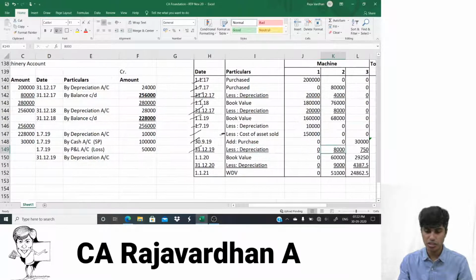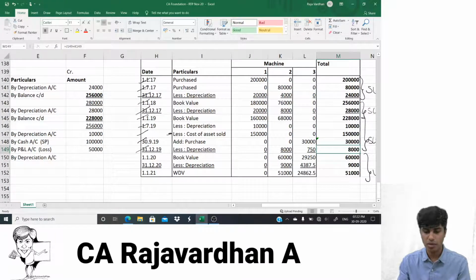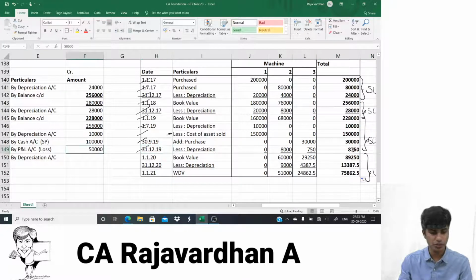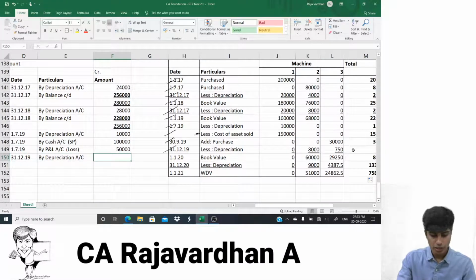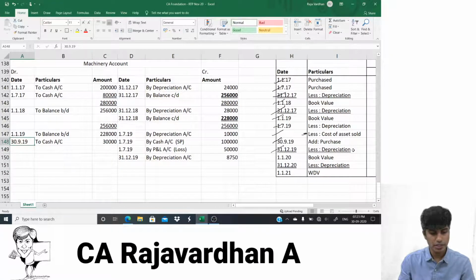How much is the depreciation amount? 8,000 plus 750, so 8,750 is the depreciation. So I'll write here 8,750. Perfect. Let us go to balance carried on.